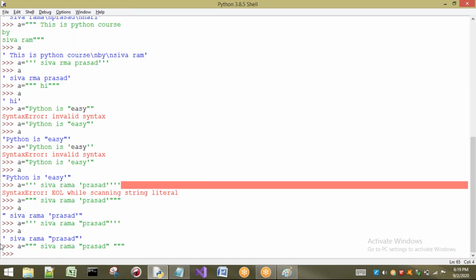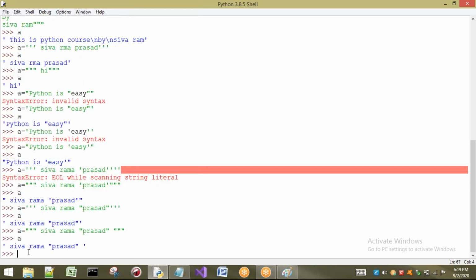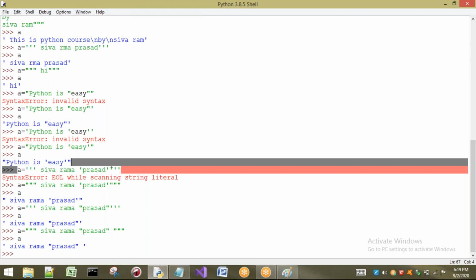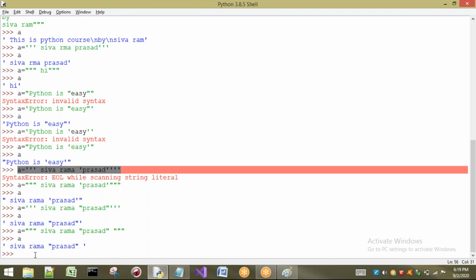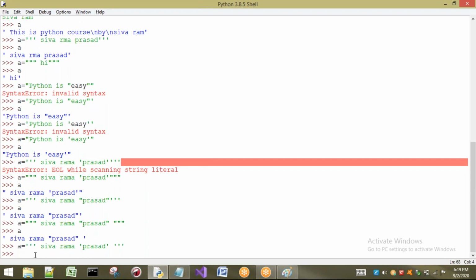Observe that thing, single quotes. If you are taking, see, I will print A, we are going to get, no problem here. Double quotes are going to be taken. But let us try once again this one. Let us see what happens. Okay, now see, it is printed. The reason is that compulsorily a space has to be given here. Here space is not given, here space has to be given. If you are not going to use space, it will consider the entire thing as a string, and it doesn't know what is string and what is single quotes. Okay, now I will finalize these statements that we have discussed till now.